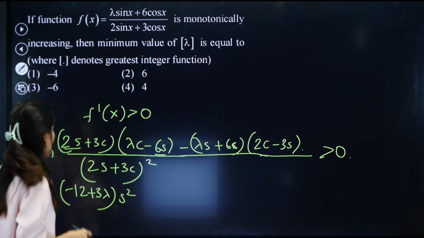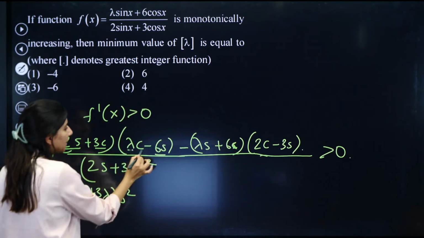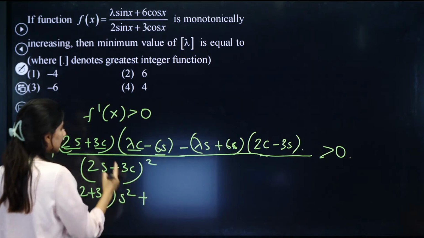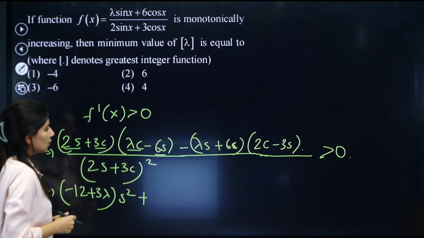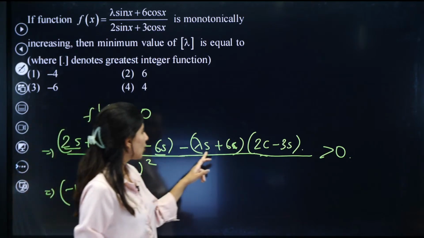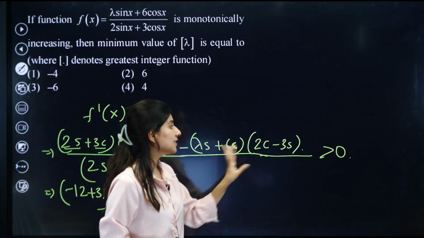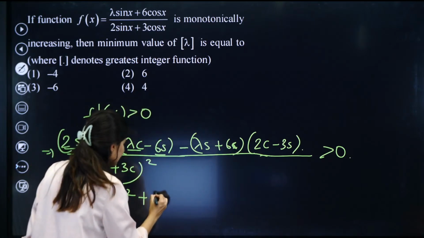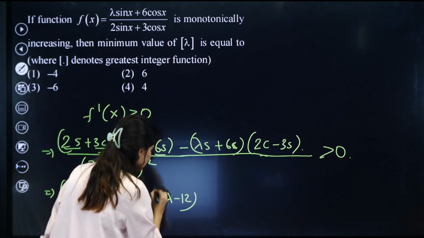What about cos square? We are having 3 lambda cos square, and from here cos square will be minus 12 cos square. So 3 lambda minus 12 times cos square x.